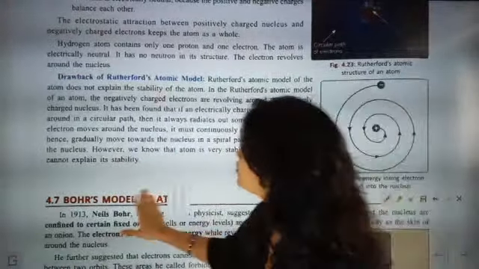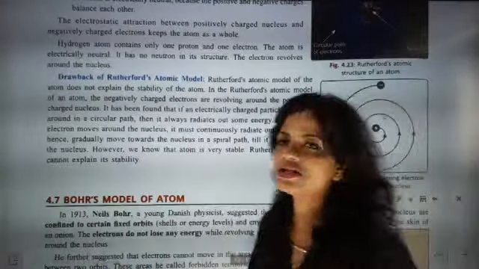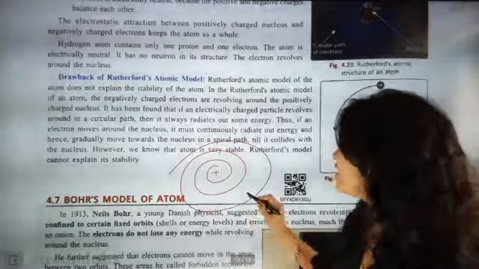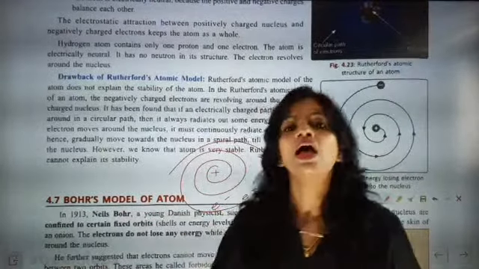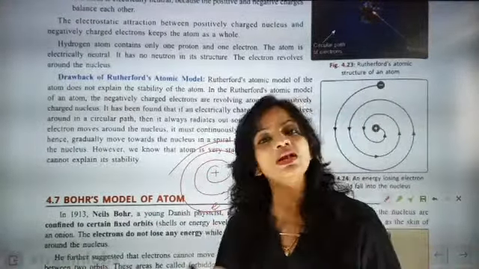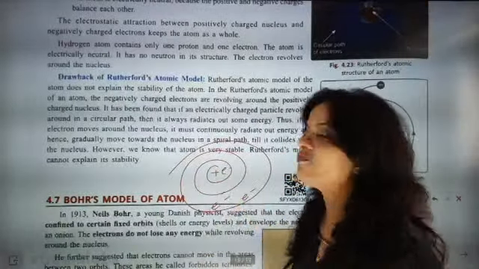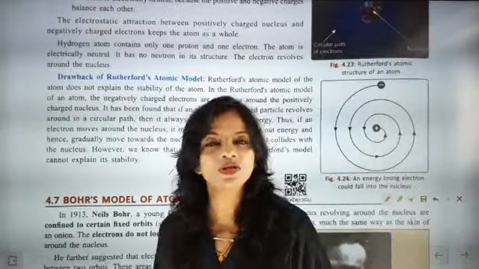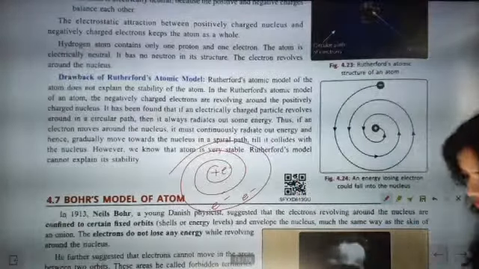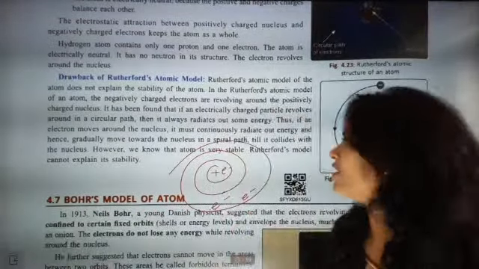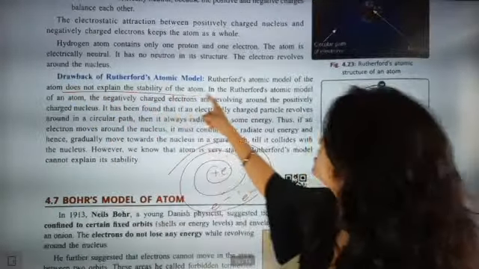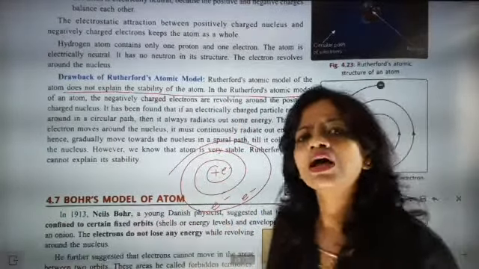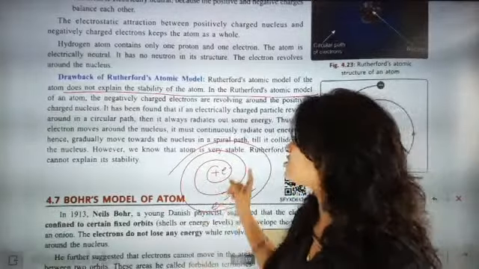Now we have come to know about everything, but the problem is the spiral structure. When Rutherford explained the spiral structure, what will happen? The electron will keep on rotating in a spiral orbit and keep on releasing its energy, and one moment will come when the electron will fall into the nucleus. And once the electron falls into the nucleus, the structure will collapse. So the final conclusion is that Rutherford's model of the atom does not explain the stability of the atom. How will stability be explained when the structure is like this?